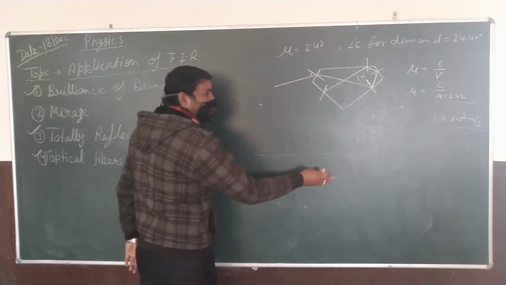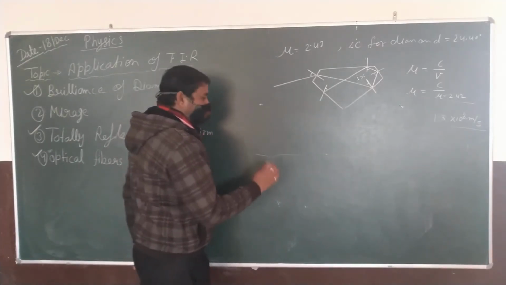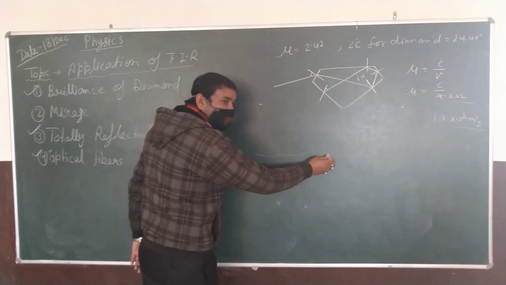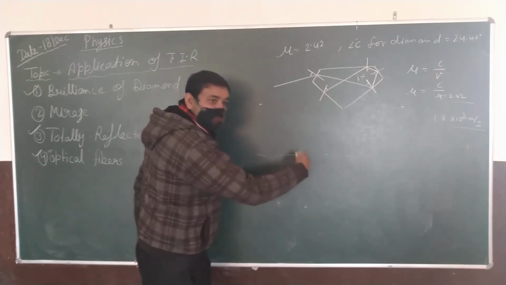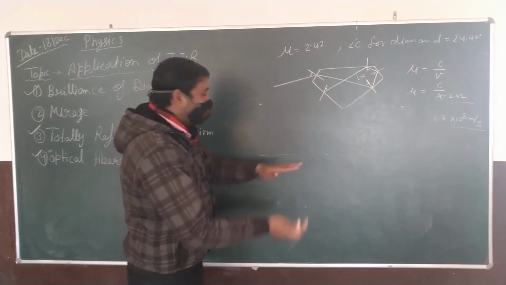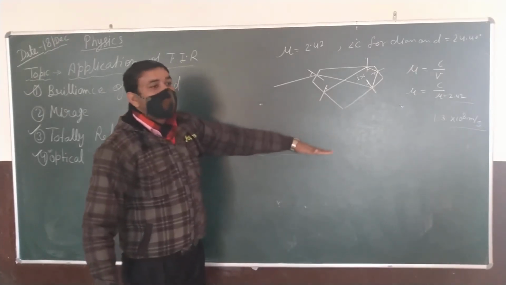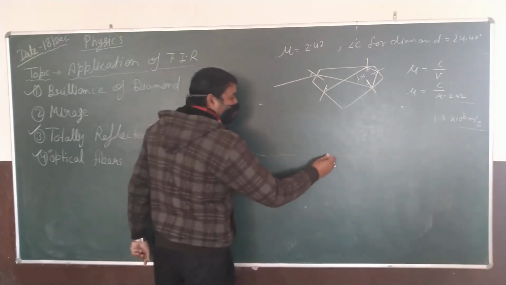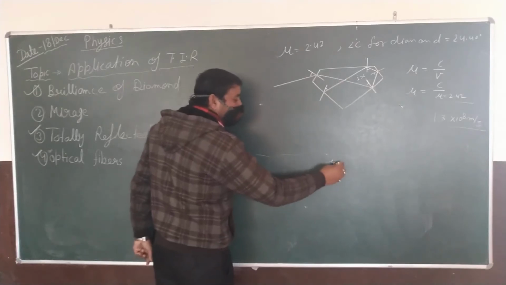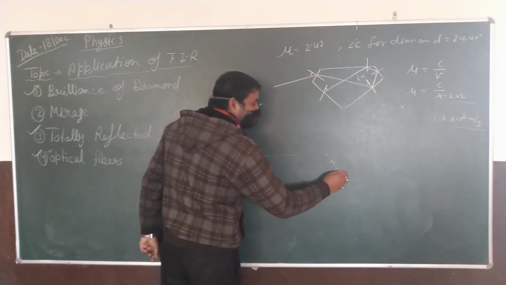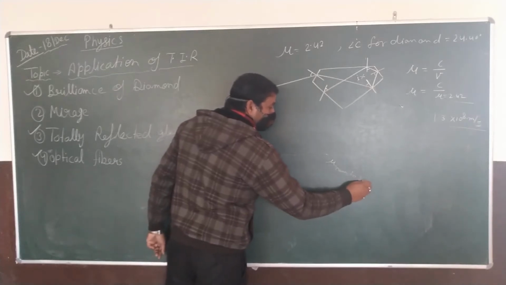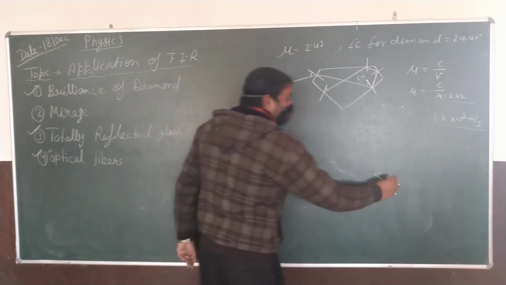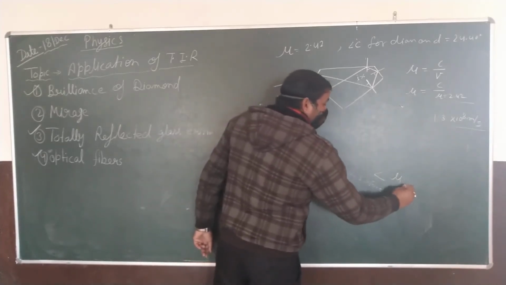Then the sand becomes very hot, and you know the air near the surface of the sand or desert area is hotter than the layers of air above the surface. Okay, therefore the refractive index near the surface is smaller than the refractive index above the surface.